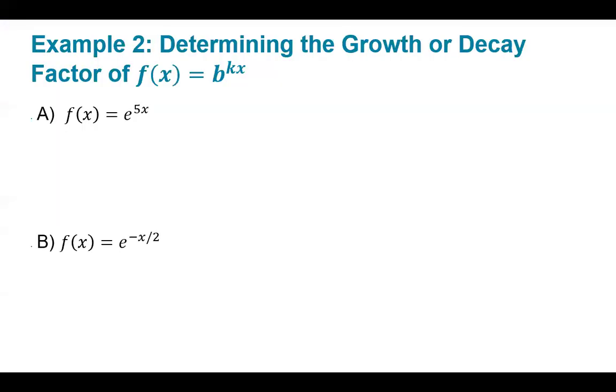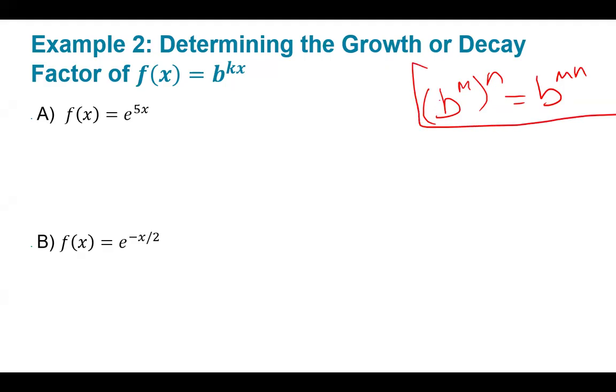So here we go. We're going to review one of your exponent rules. The exponent rule that we're going to review is our, I want to say, power rule. I'm not really great at the names, but I remember the process. If you have a base to a power, and then it's raised to another power, all you're doing is multiplying those two powers. Do y'all remember that rule? Is that sounding and looking familiar? That's the review. That's the one we're focused on for this part of our notes.